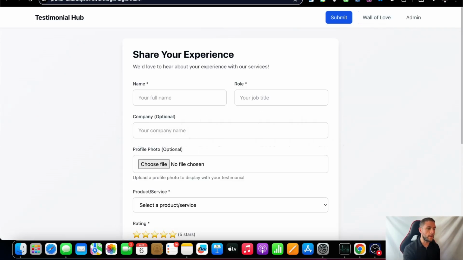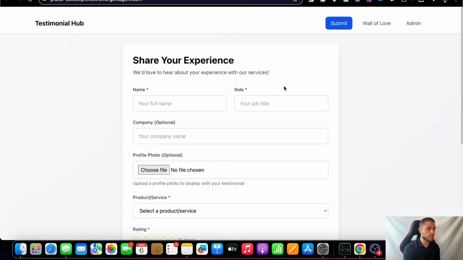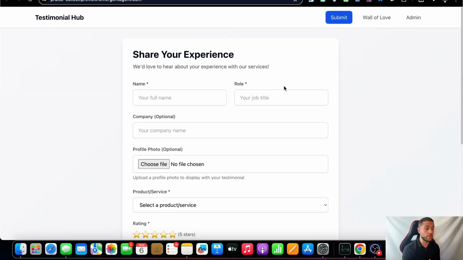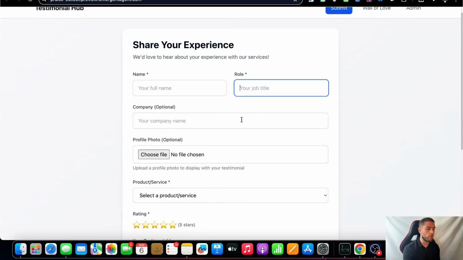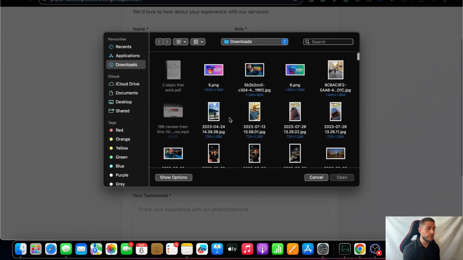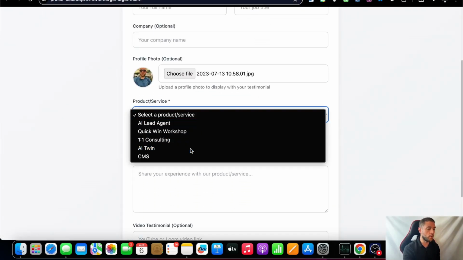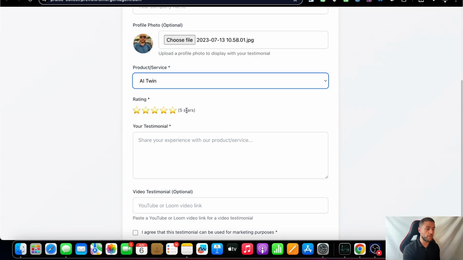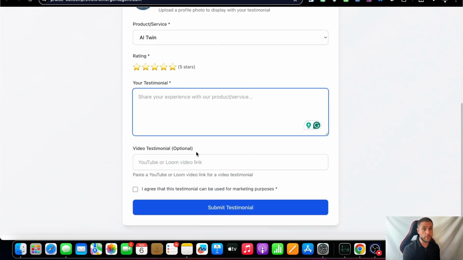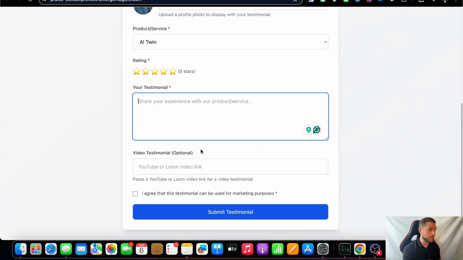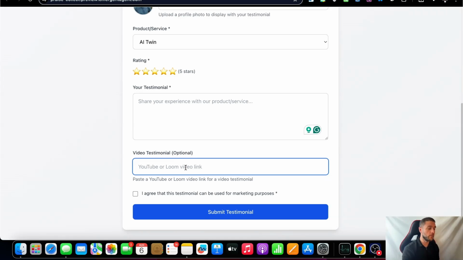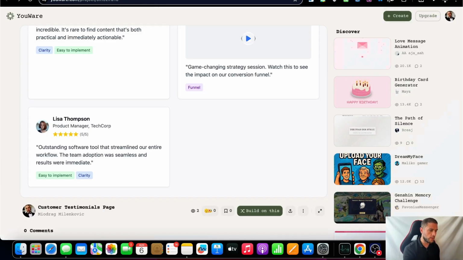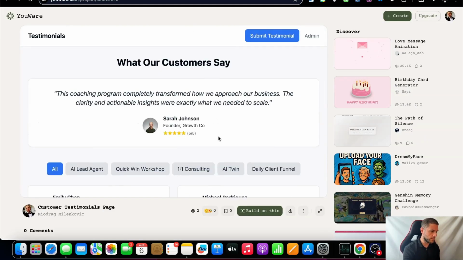And I built this. Similarly to the testimonial app, you have this page that, again, I built in under 30 minutes with a couple of prompts, where people can leave their name, role, company. They can even upload their pictures, right? Like I can upload my picture. They can pick what they purchased. They can leave you star reviews and testimonials, which is not gonna be limited to 10 or 2. Even video testimonials like YouTube. I think on another one I allow them to upload the file as well.